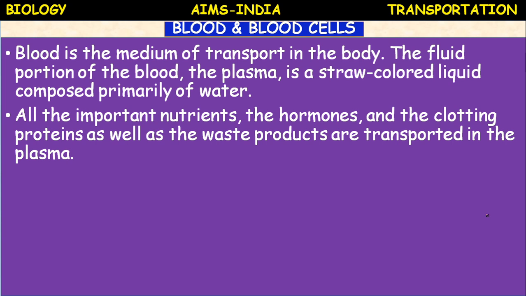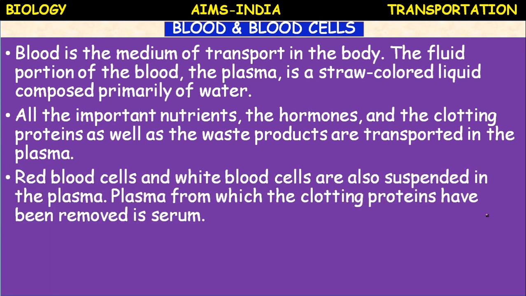What are the materials transported? After digestion, the products of digestion, meaning glucose, amino acids, fatty acids and other endocrine secretions like hormones, some clotting proteins like heparin, and the waste products like urea and other nitrogenous waste are transported in the plasma of the blood. Red blood cells and white blood cells are also suspended in the plasma, meaning they float in the plasma of the blood. That's why it is called the matrix of the blood.